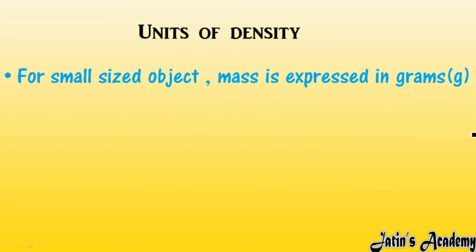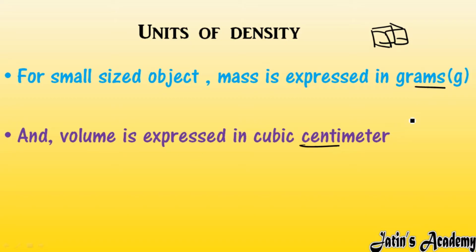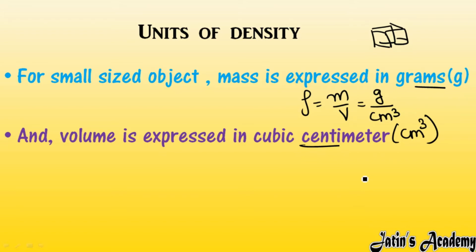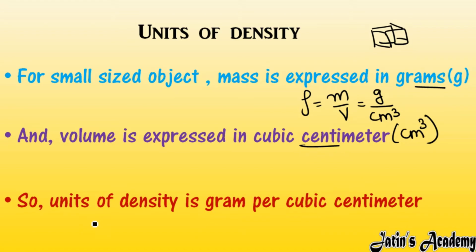Fine. If I have a very small sized object and for this object I want to calculate the density, the units should also be small. So how am I going to use smaller units? Here I am going to measure mass in grams instead of kilogram, and volume I am going to express in centimeter cube instead of meter cube. So what is the unit of density? As we know, density is equal to mass over volume. Mass in gram, volume in centimeter cube. The smaller unit is gram per centimeter cube, and this unit of density is nothing but the CGS unit of density.